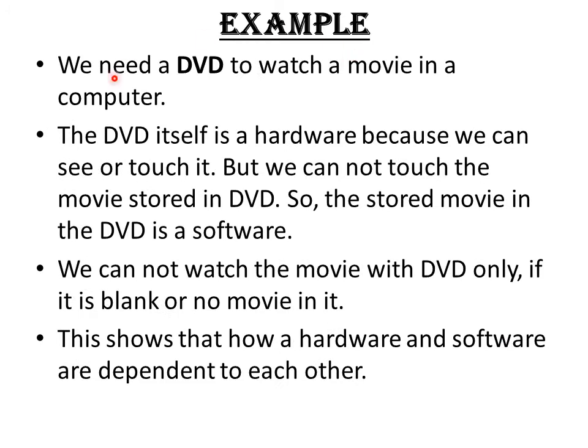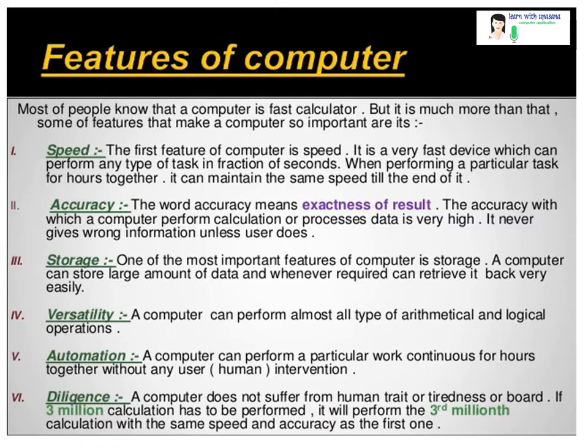Now let's come with an example. We need a DVD to watch a movie in a computer. The DVD itself is a hardware because we can touch it, but we cannot touch the movie stored in the DVD. So the stored movie in the DVD is a software. We cannot watch the movie with DVD only if it is blank or no movie in it. This shows that there is a relation between hardware and the software and they are dependent on each other.